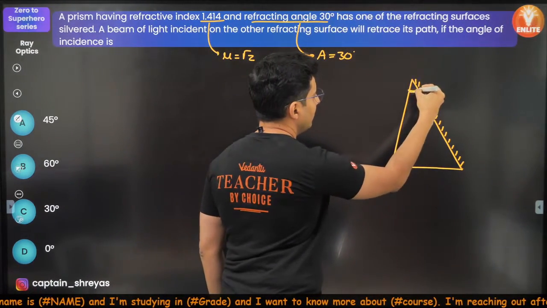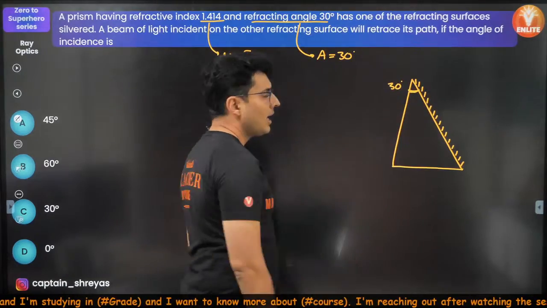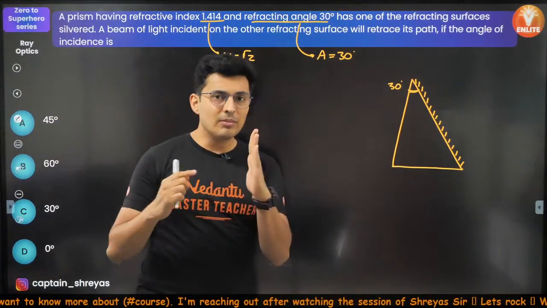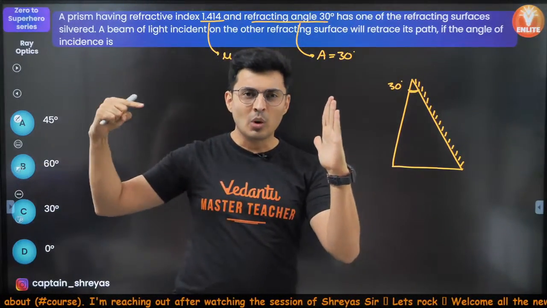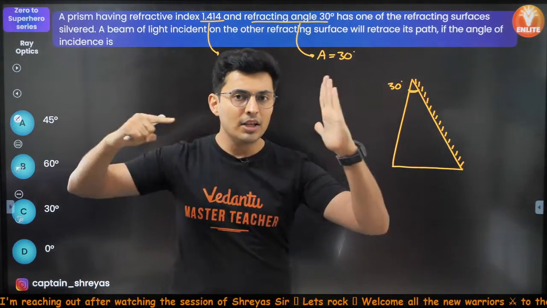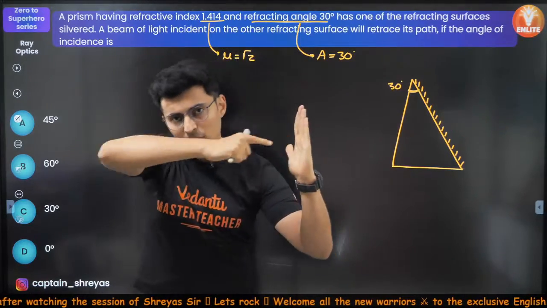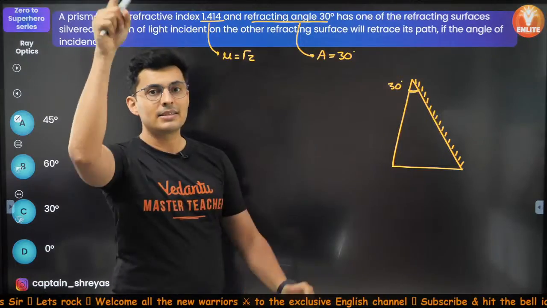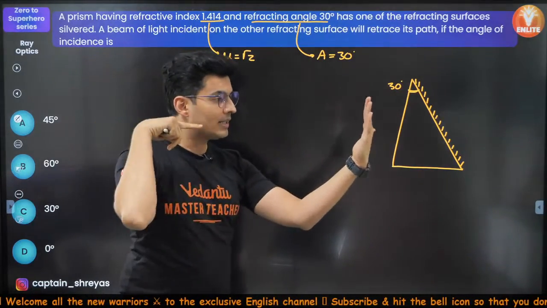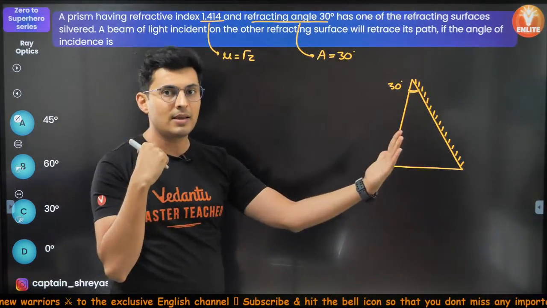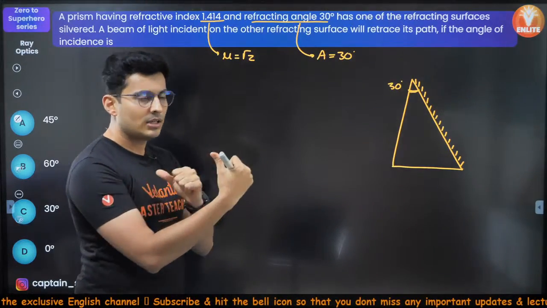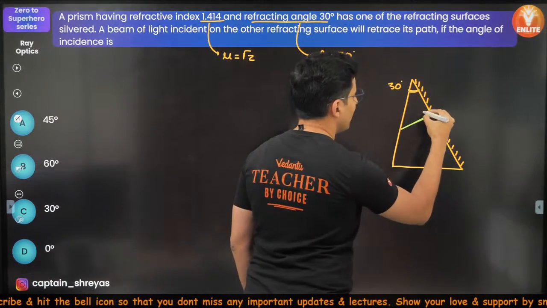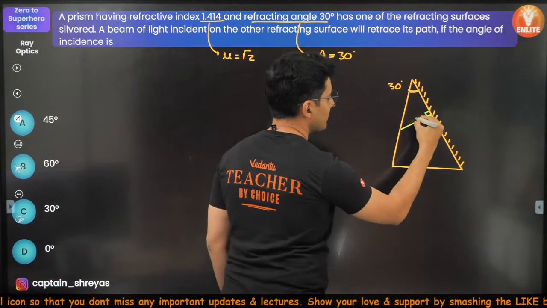This angle over here is 30 degrees, and the ray of light after hitting the second surface retraces the path. If something has to retrace the path, obviously it can't be incident at an angle. It has to fall perpendicular to the surface so that it comes back along the same path. Imagine this, if you throw the ball at an angle, it deviates. But if you throw the ball at 90 degrees, then it will come back along the same path, just the direction will be opposite. So it has to be incident normally, that is very obvious, so that it retraces the same path.